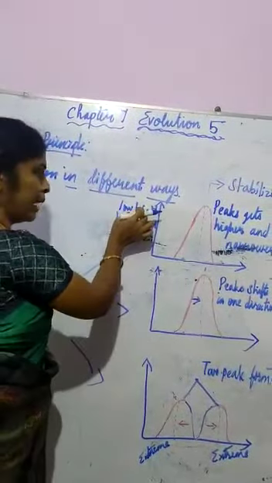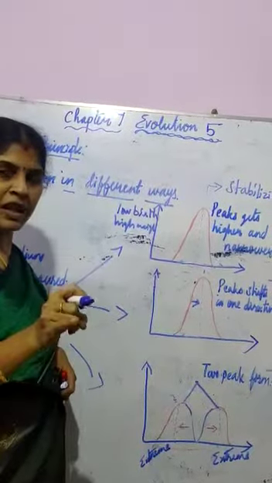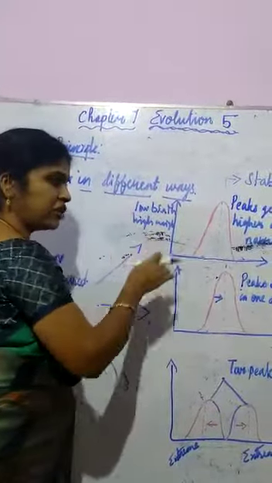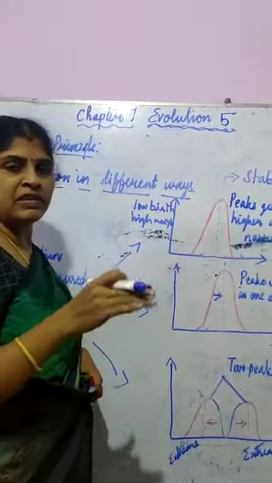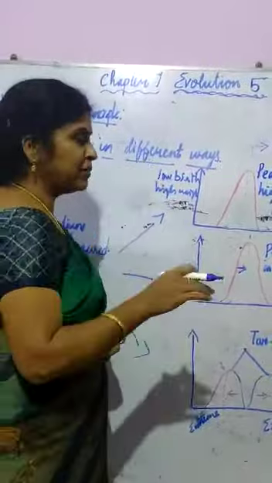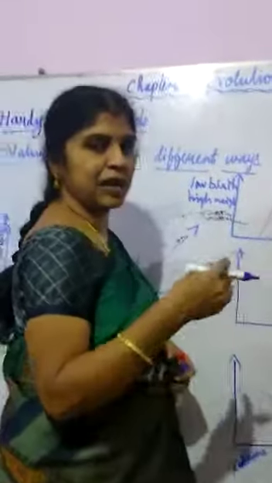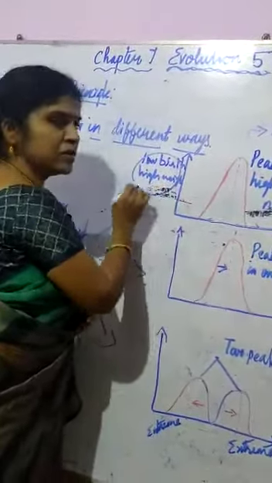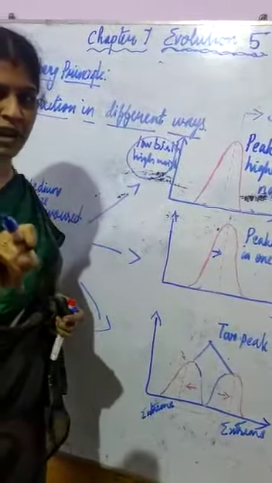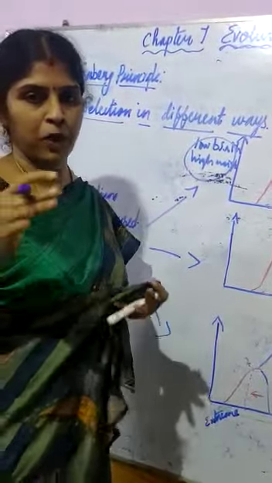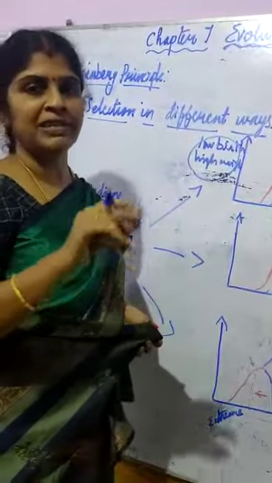Another one is low birth weight: the child is easily affected by all those kinds of diseases. And with the high weight of the child, delivery time has problems. Only the medium size survives in the environment and easily tolerates all those things. So I gave the example of childbirth. The low birth weight is easily affected, where the weight is more, delivery also has some problem, and only the medium size survives.